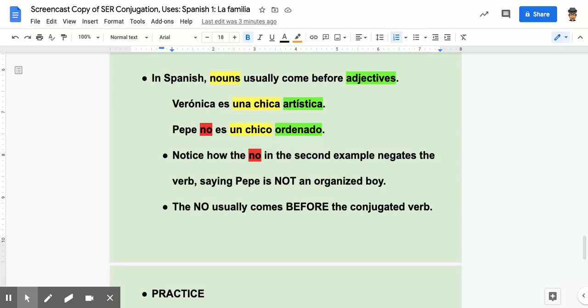Now, Spanish is not based on English. It's not some language that was developed after English. Languages develop at the same time throughout history. They have their own rules.